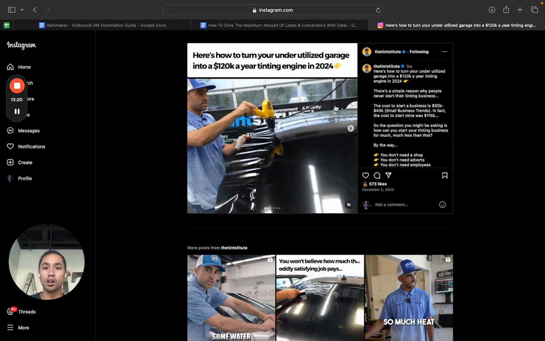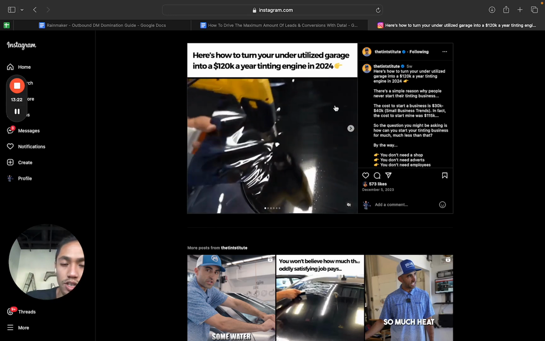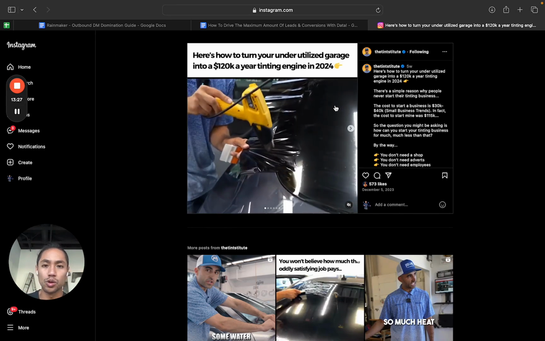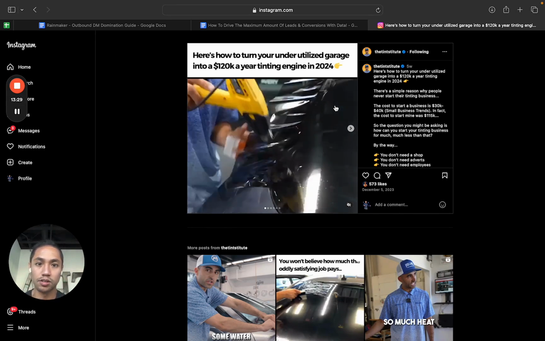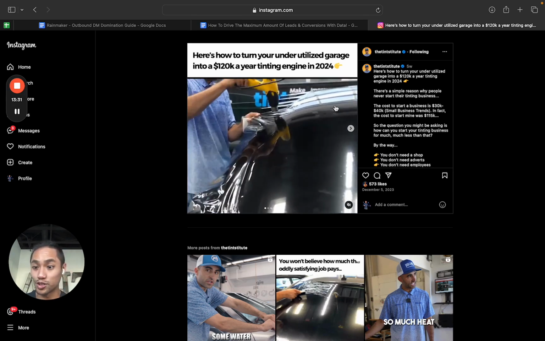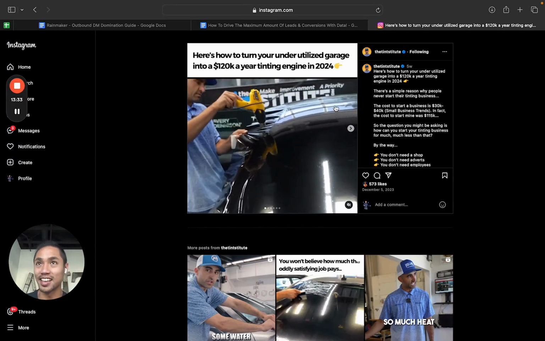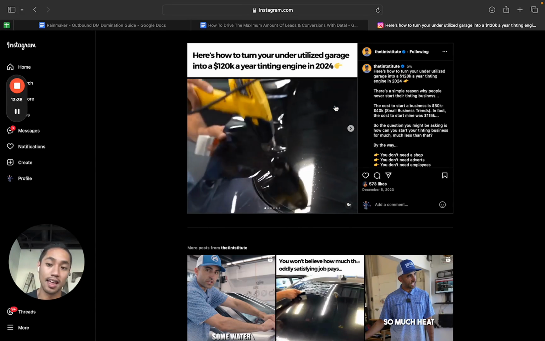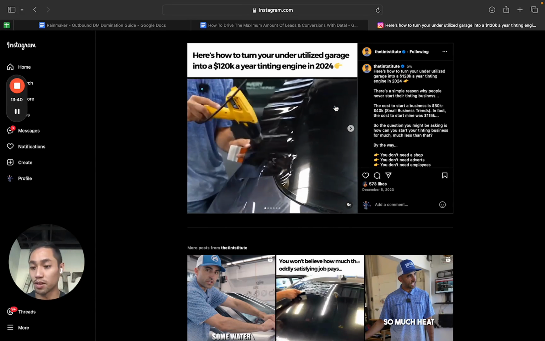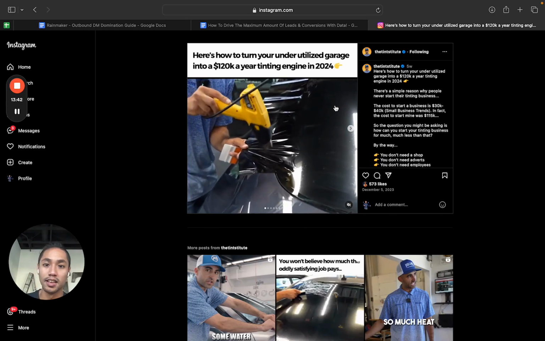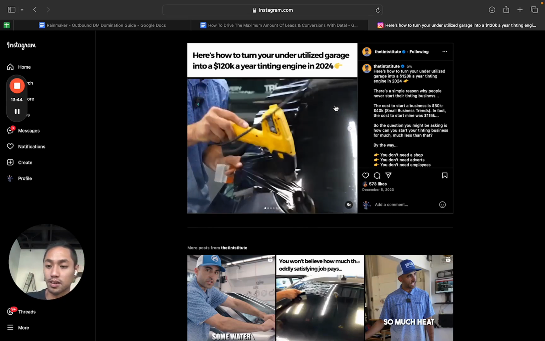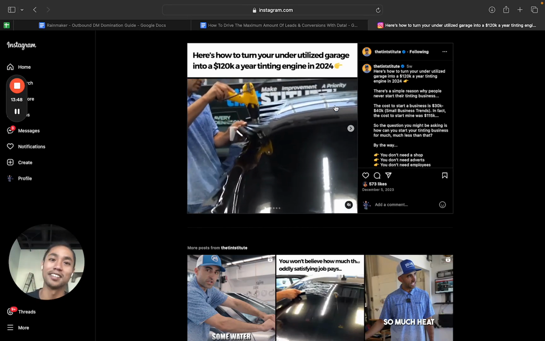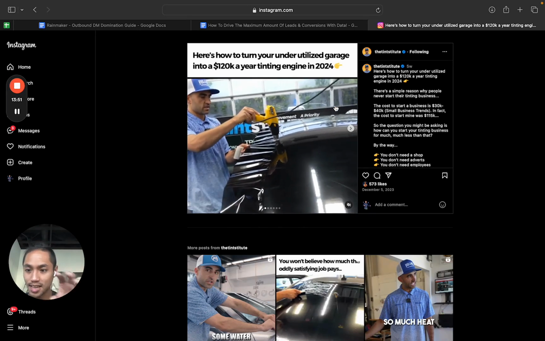Okay, cool. So here's how to turn your underutilized garage into a 120K a year tenting engine in 2024, right? So who am I targeting here? Who's the person I'm trying to talk to, right? Well, I'm talking to a person that has a garage that's just sitting there. Maybe they have some extra time on their hands and they've been trying to figure out how to do something with the garage to make money out of it, right? And so now I'm talking to this person. And who has an empty garage or who has a garage? Usually someone that has money, right? So that's kind of the idea with these.